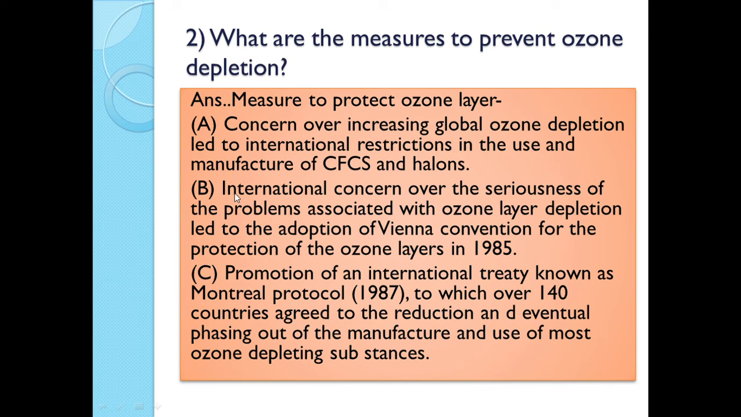The next is international concern over the seriousness of the problems associated with ozone layer depletion. It led to adoption of Vienna Convention for the protection of the ozone layers in 1985. Then promotion of international treaty which is known as Montreal Protocol, to which over 140 countries agreed to the reduction and eventual phasing out of the manufacture and use of most ozone depleting substances.